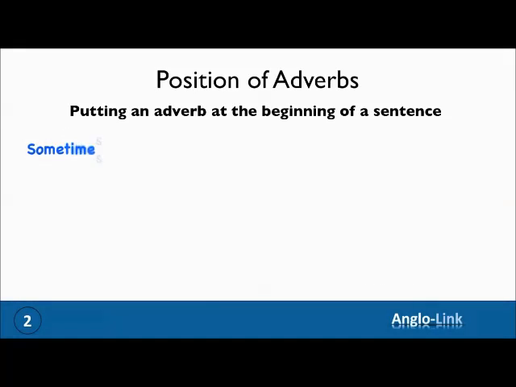For example, we had a sentence which was, he sometimes has to work late. If you want to stress sometimes, put it at the beginning, and in writing separate it with a comma, and say, sometimes, he has to work late.